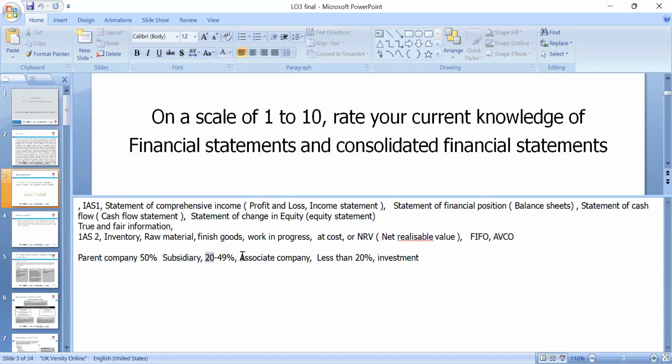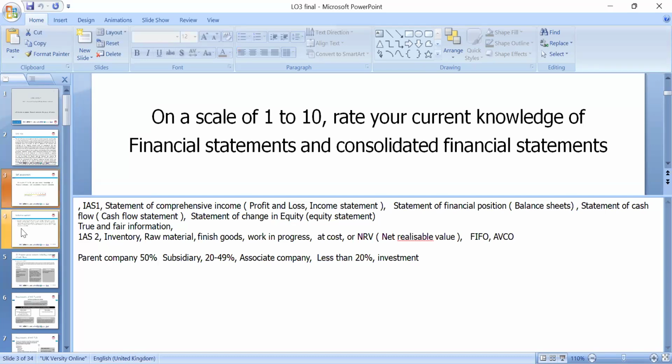Associate: if you own shares of 20 to 49%, that will be an associate. If you own less than 20%, that will be a simple investment.